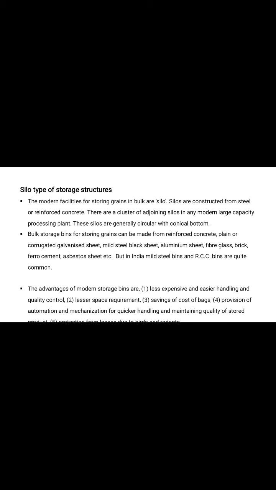The bulk storage bins for storing grains can be made from reinforced concrete, plain or corrugated galvanized sheet, mild steel black sheet, aluminum sheet, fiberglass, brick, ferrocement, asbestos sheet. But in India, generally mild steel bins and aluminum bins are quite common for storage of grains.